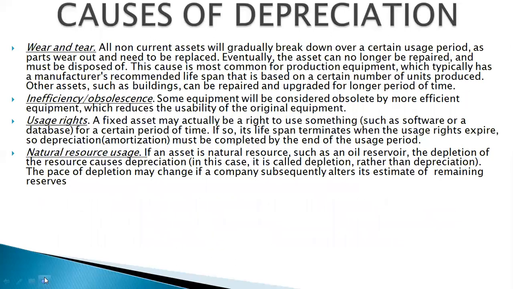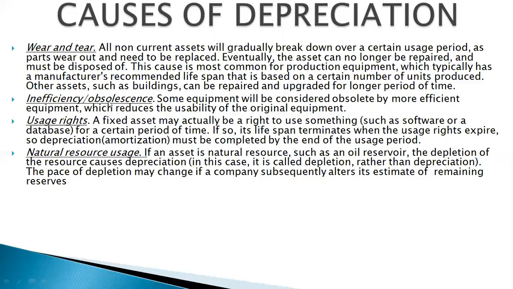Causes of depreciation. The very first cause is wear and tear. When we talk about tangible assets, non-current assets will gradually break down over a certain usage period, as parts wear out and need to be replaced. Eventually the asset can no longer be repaired and must be disposed of. This cause is most common for production equipment, which typically has a manufacturer's recommended lifespan that is based on a certain number of units produced. Other assets such as buildings can be repaired and upgraded for a longer period of time, but students, every asset will depreciate.